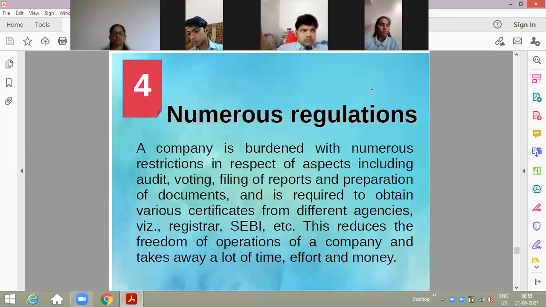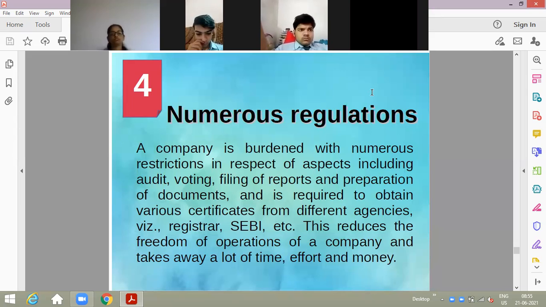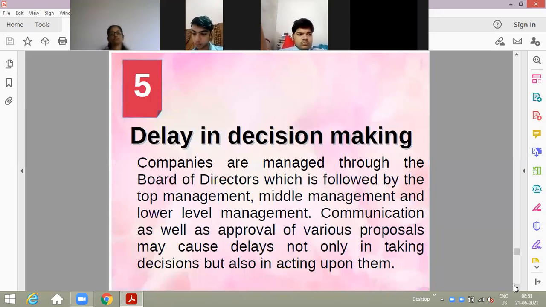Auditing is to be done, various certificates to be made, the Registrar of Companies with whom registration has to be done, SEBI whose guidelines have to be followed, the Companies Act 2013 whose guidelines, rules and regulations have to be followed. So there are numerous regulations, a lot of regulations are basically there.